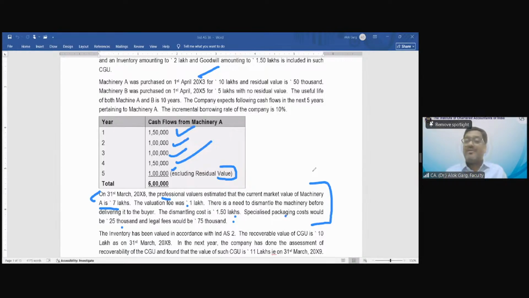What is the fair value less cost to sell? 4,50,000? 7 lakh minus 1.5 and 25 and 75. So 7 minus 2.5 lakh, which comes out at 4.5 lakh. Okay, 4.5 lakh.